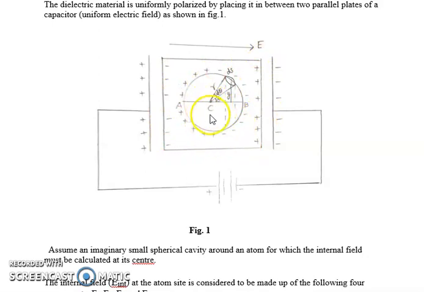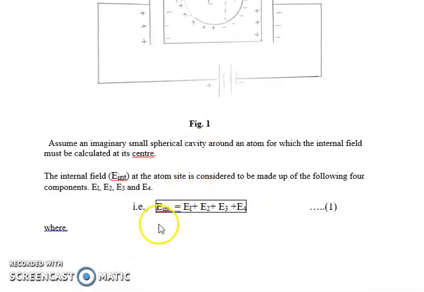As I told you, our aim is to find out the internal field acting at the point C. The internal field acting at this atom site C is given by the sum of 4 electric fields. So E int, the internal field, is nothing but the sum of E1, E2, E3 and E4.